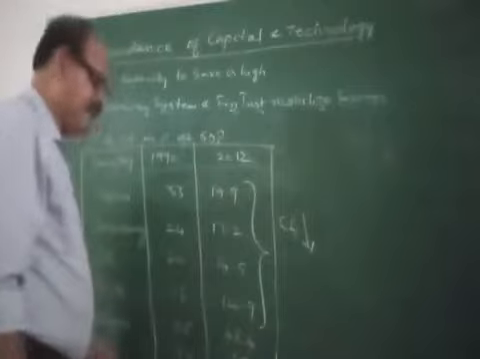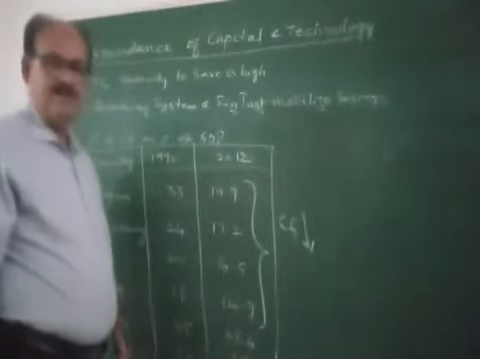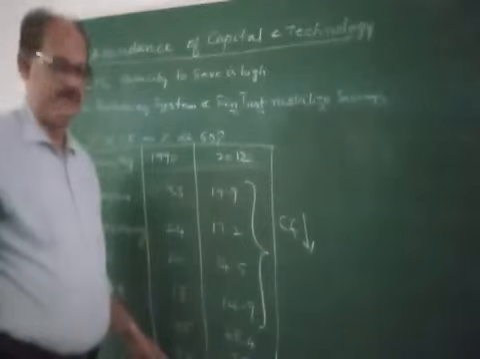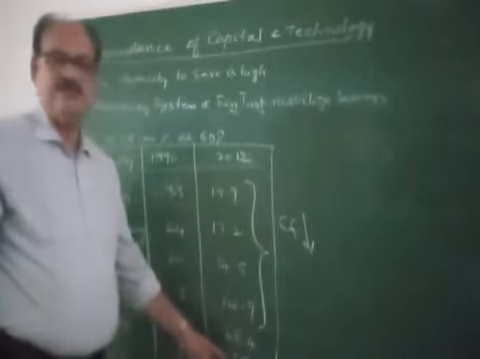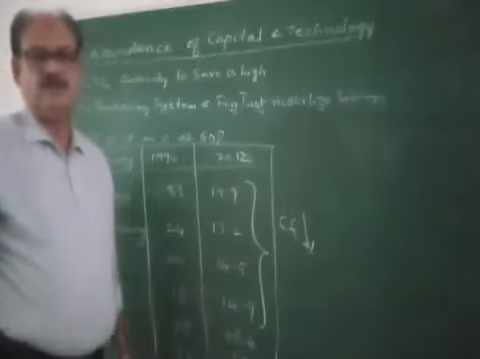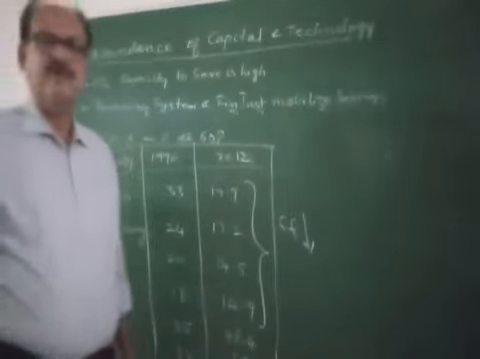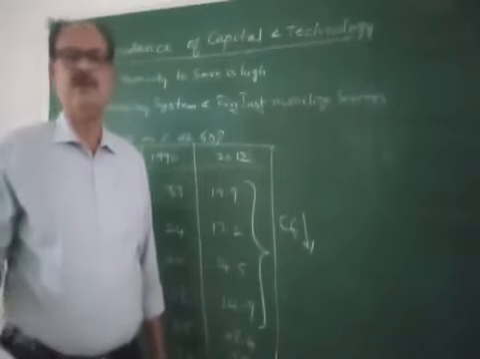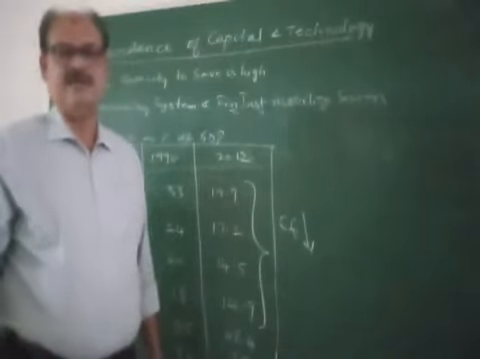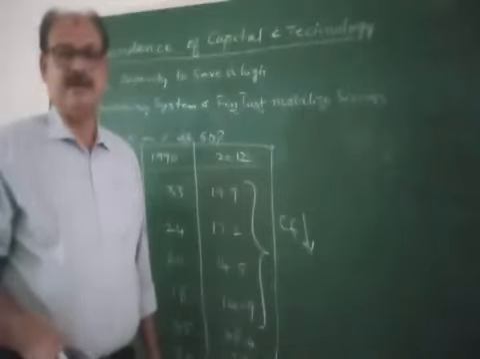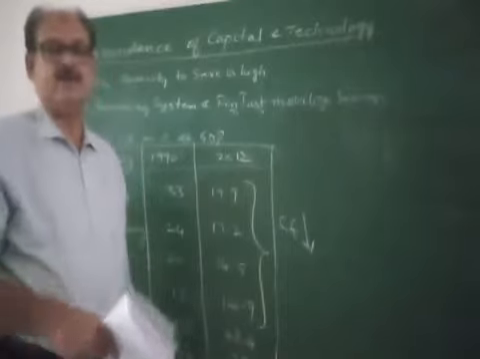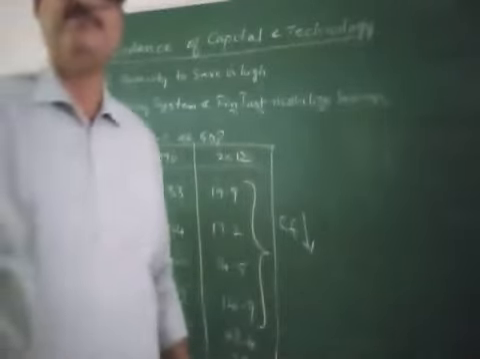So also India. The capital formation of India in 1990 was 24% of GDP. It increased to 35.6% in 2012. So in the case of India also, the capital formation increased over the period, because India and China, developing countries, were not so affected by the economic slowdown as the developed countries were.